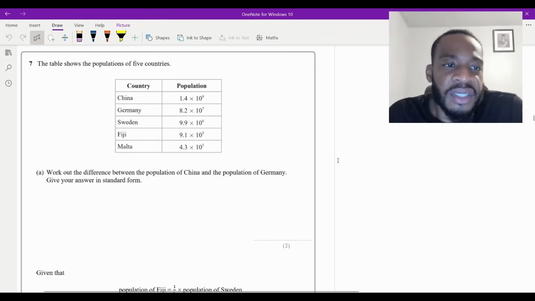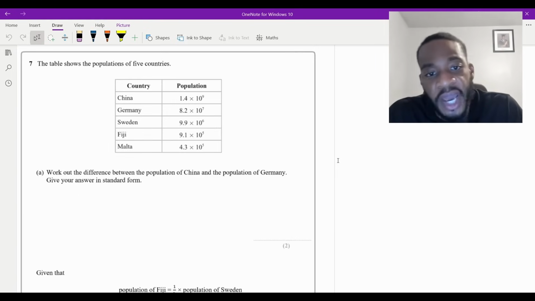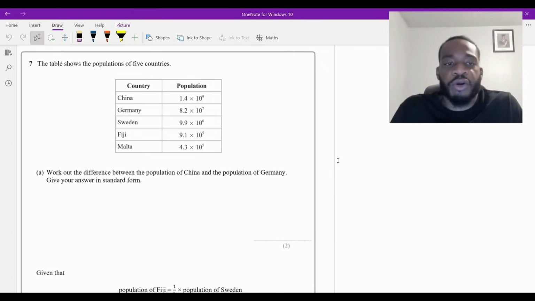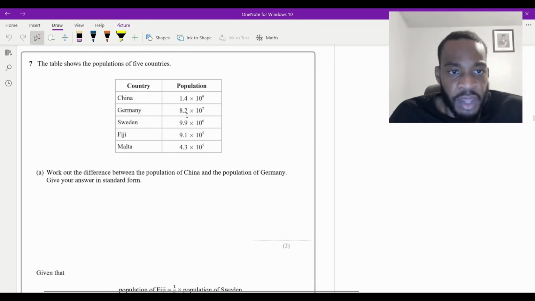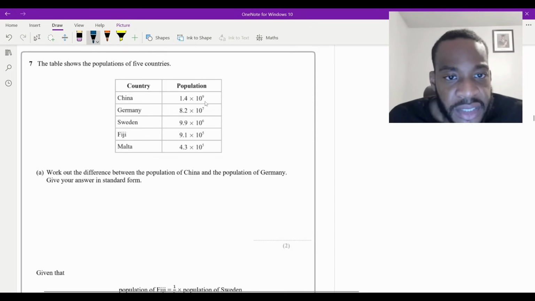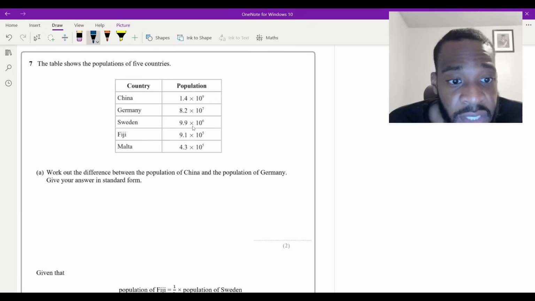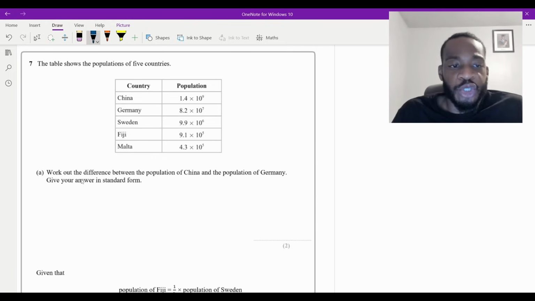Okay, so question 7 says the table shows the populations of 5 countries. So we've got the countries on the left, we've got populations on the right. Part A says work out the difference between the population of China and the population of Germany. Give your answer in standard form for 2 marks. Okay, so China and Germany, which one's bigger? Just look at the power. China is 10 to the 9 and Germany is 10 to the 7. So 9 is bigger than 7. So China is bigger. So the difference would be China minus Germany, wouldn't it?